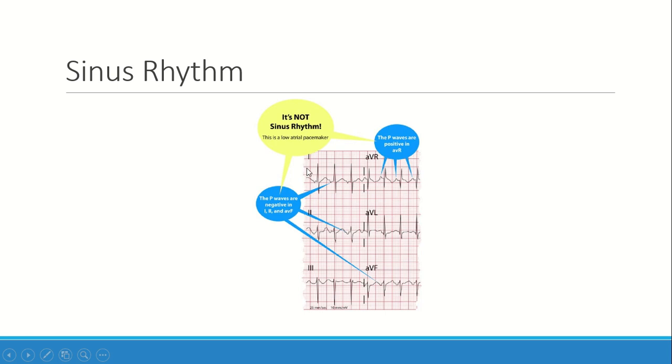Here we see the P wave in lead 1 and lead 2 is inverted, and in aVR the P wave is upright. So definitely this is not sinus rhythm, and the rhythm is an escape rhythm from below the atria. And we are considering that this is not an arm limb ECG lead reversal. If there is reversal, then after correcting that we will check it again, but this is one feature of non-sinus rhythm.